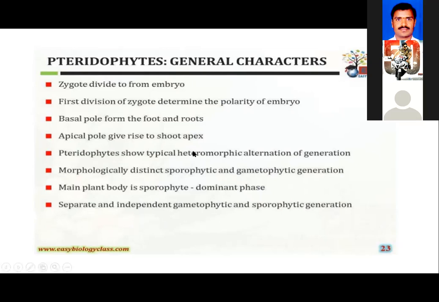Hence we call that heteromorphic alternation of generation. And always the sporophyte is the dominant phase of the pteridophytic plant. That is, the adult plant in pteridophyte is the sporophyte, whereas in bryophyte the dominant phase is the gametophytic tissue.